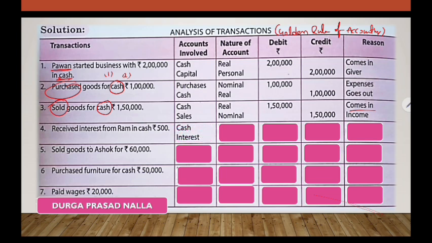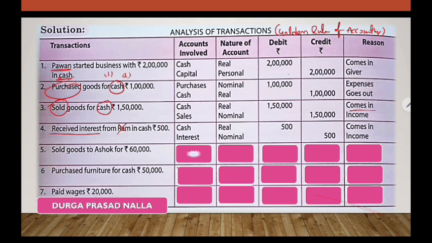Received interest from Ram in cash. We should ignore the name of Ram. Why? Because received interest is an income. Ram has given it to us, so the received interest is an income. Cash and interest. People may get confused and take Ram into consideration. Don't, because received interest is a regular income, meaning recurring nature. That's why we should ignore Ram. So cash comes and interest is an income to us because we received it. Income is always credit, comes is always debit.